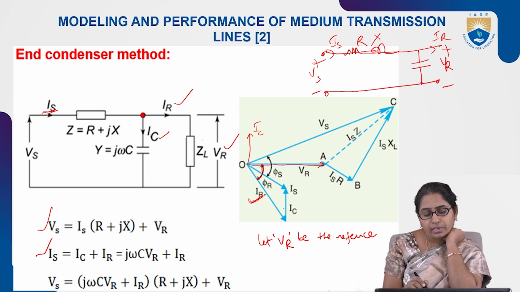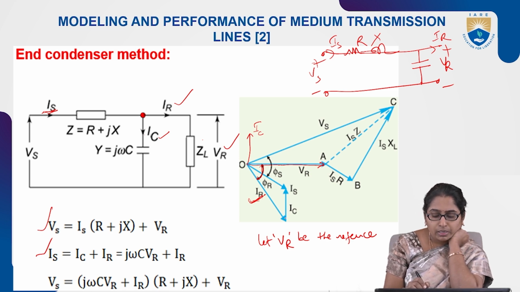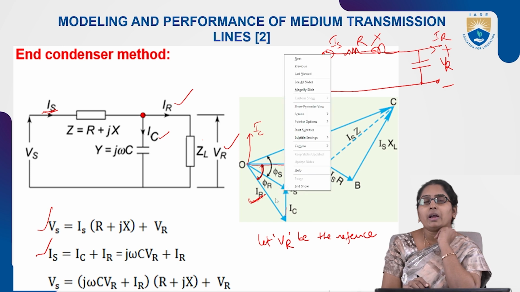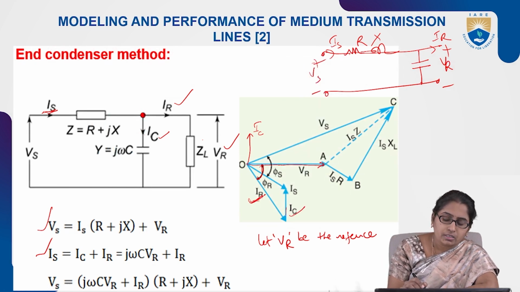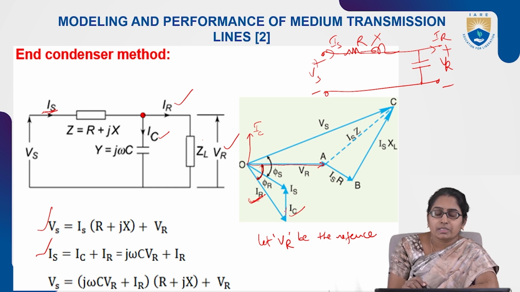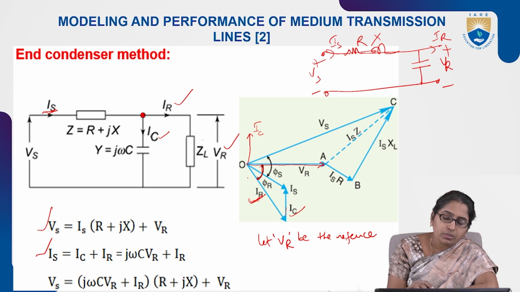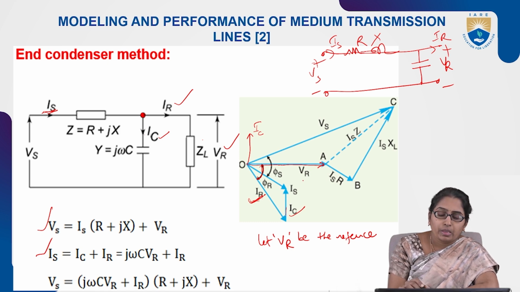Draw a vector parallel, the same vector IC, from the tip of IR. That's why IC is shown here, because we know that IR plus IC is IS. The phasor sum of these two gives IS.